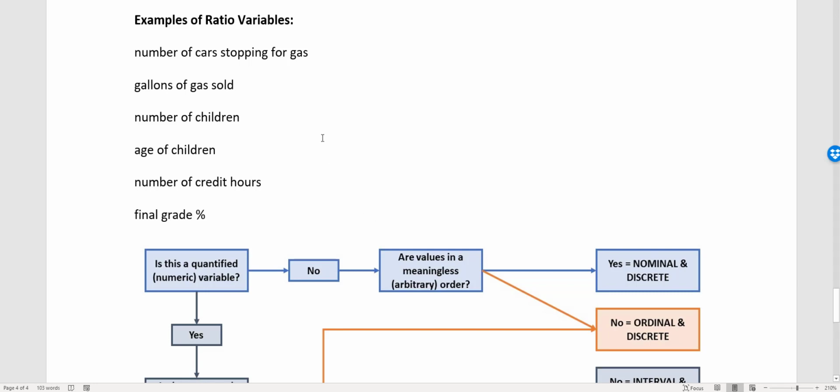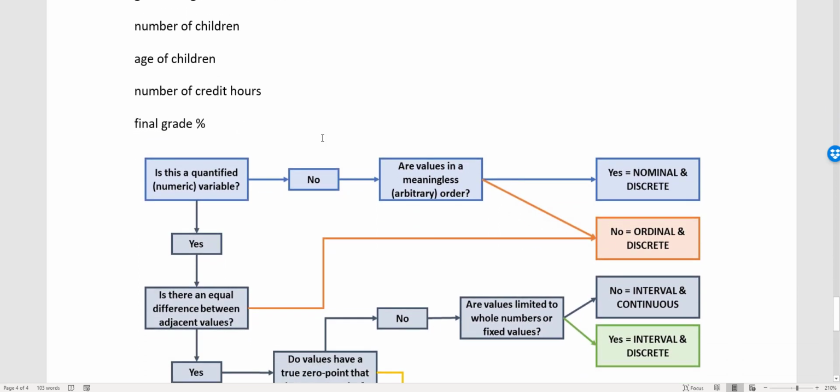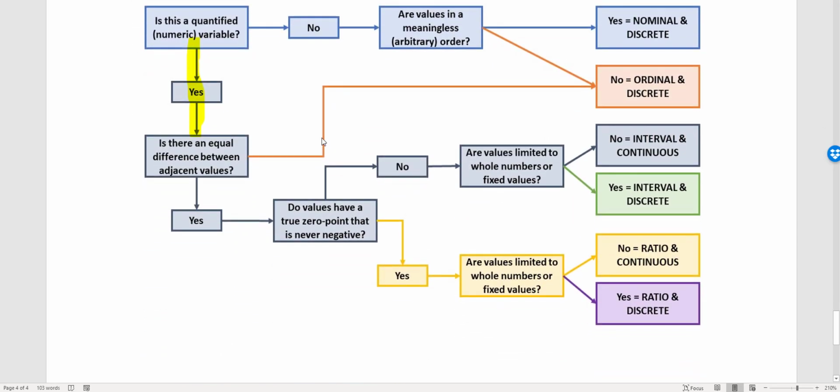Number of cars stopping for gas. So that's numeric. It says the word number in it, right? So we're going to go to a yes. Is there an equal difference between adjacent values? Yes, the difference between 1 and 2 cars is the same as the difference between 2 and 3 cars. Do values have a true 0 point, never negative? Yes. If 0 cars stop for gas, that means there's a complete lack of cars. There's a complete absence of cars, no cars stopped, and you can't have negative cars.